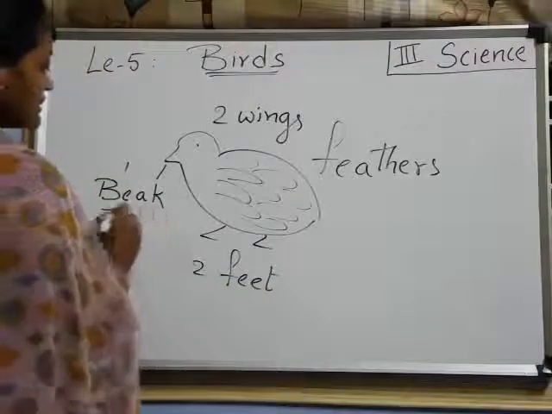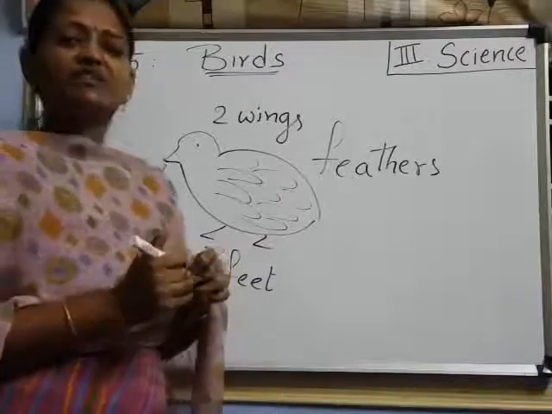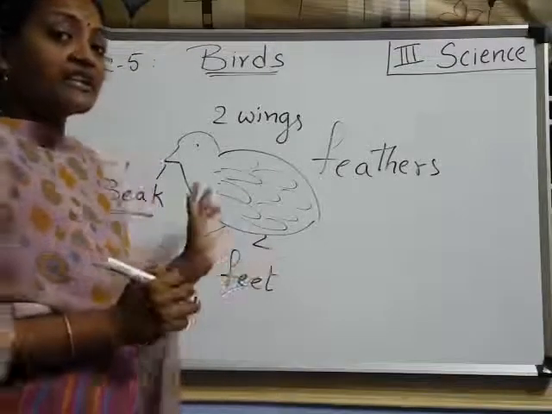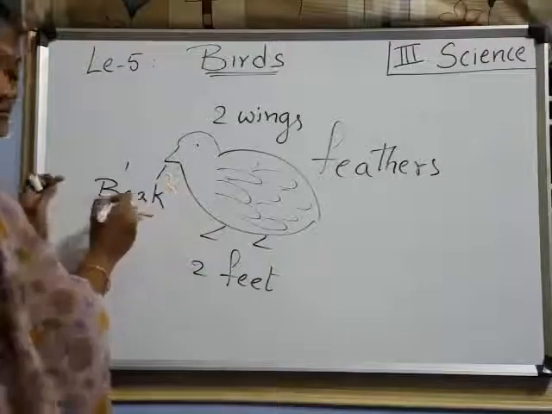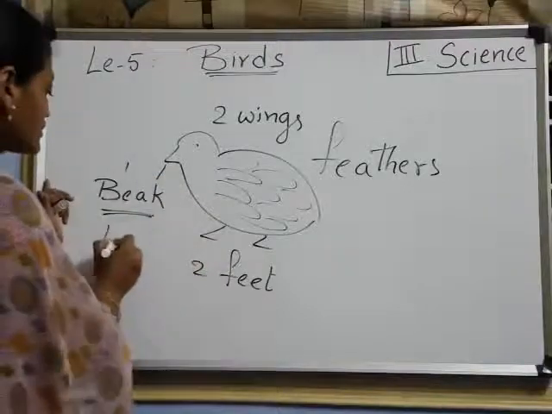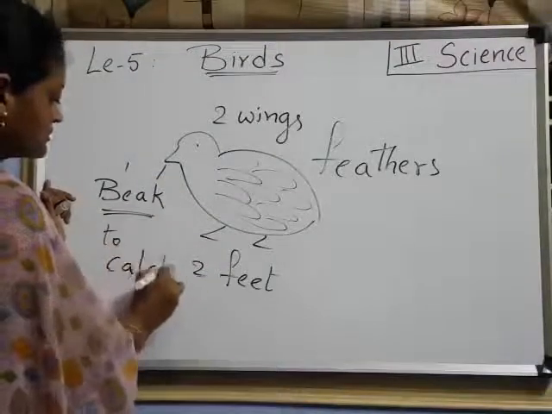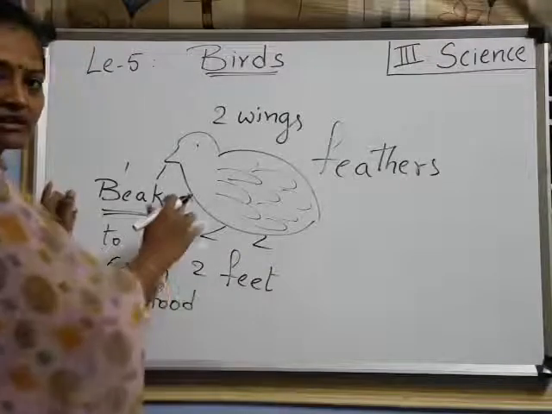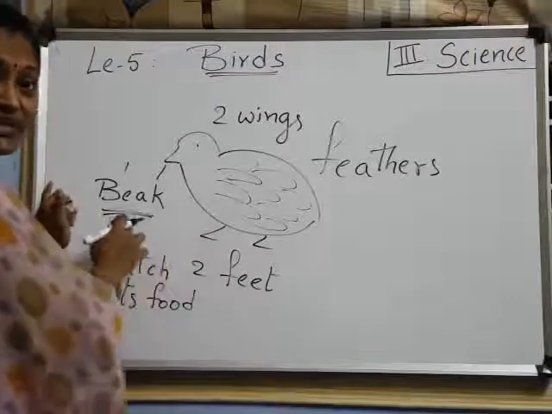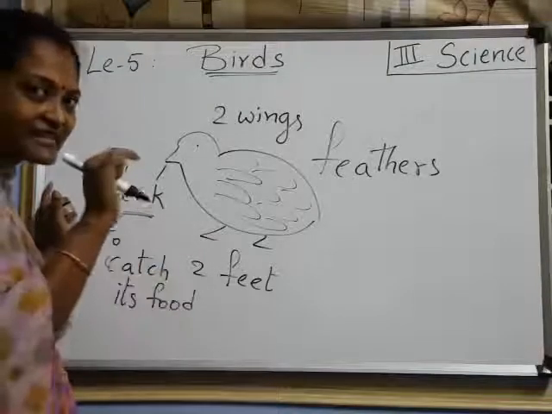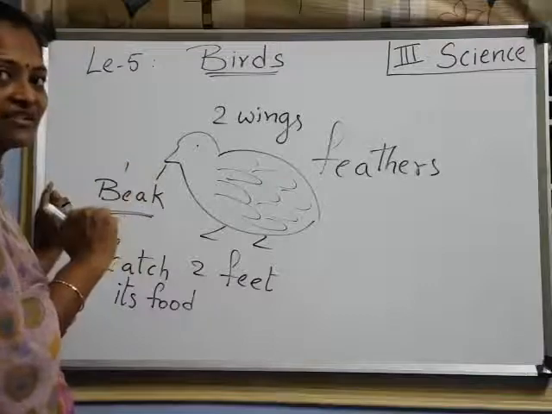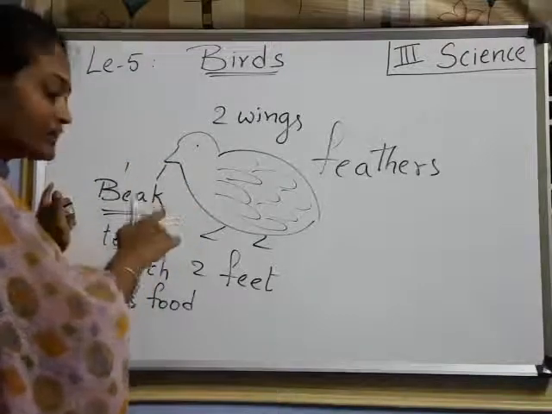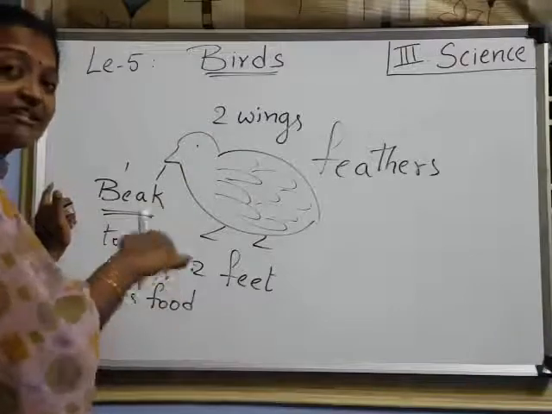Now, today we are going to learn about beaks. Understood? The beak is generally of different types, children, for different birds. The beak is mainly used to catch its food. The bird eats with the help of the beak only, isn't it? It eats with its beak, right, children? So it is not only helpful for eating, it is also helpful for catching its food.